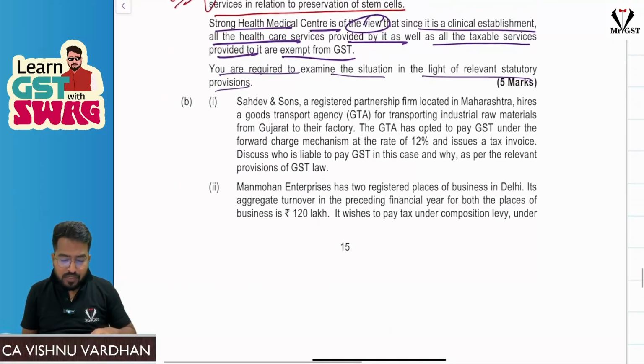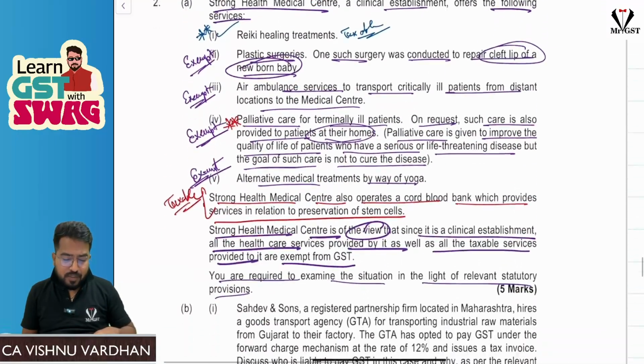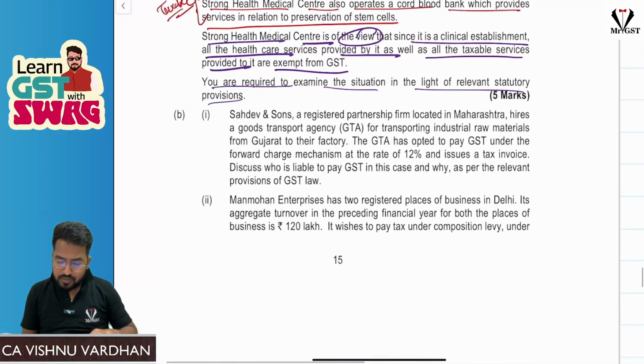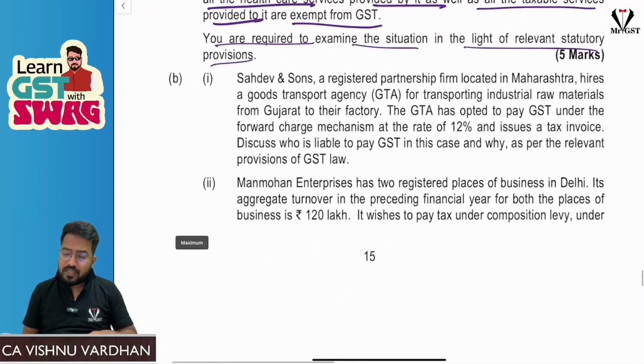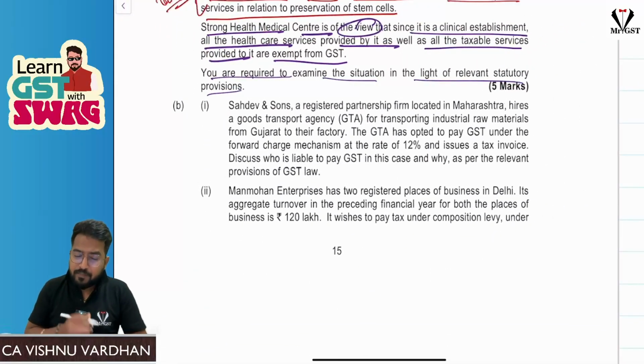Next, we are moving to another question. Question number 2, part B, and again there are 2 sub-questions in that. Yes, 2 sub-questions, which put together give 5 marks. That means 2.5 marks each. What is the first question here? Sahadev Sons, a registered partnership firm located in Maharashtra, hires a GTA for transporting industrial raw materials. So Sahadev Sons, registered partnership firm. Okay.